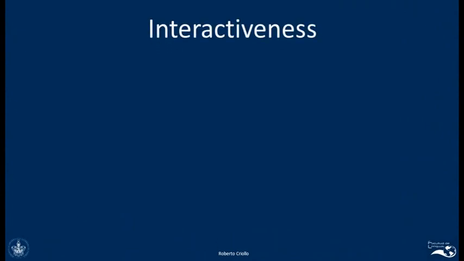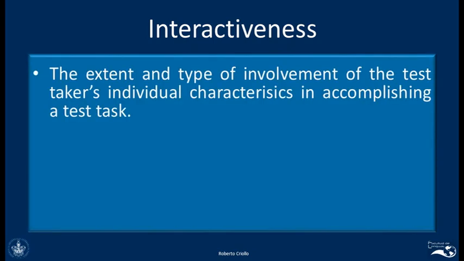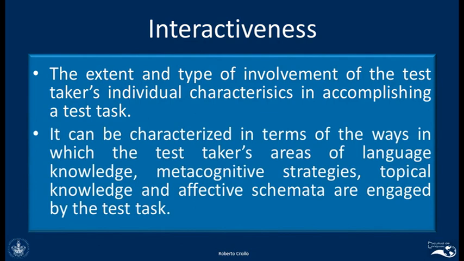Now, what is interactiveness? Interactiveness is another very important element of test usefulness, and it has to do with something very important as well. Interactiveness is the extent and the type of involvement of the test taker's individual characteristics in accomplishing a test task. So we can characterize it in terms of the ways in which the test taker's areas of language knowledge, metacognitive strategies, topical knowledge, and affective schemata are engaged by the test task.